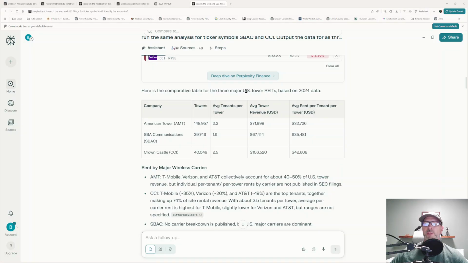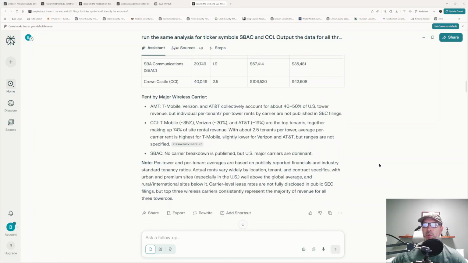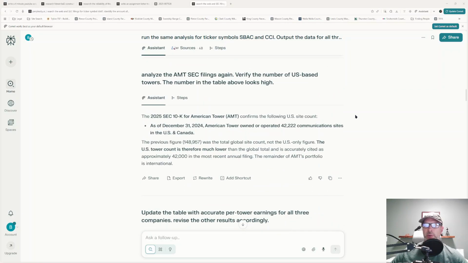Now, I was looking for the US market. It knew I was looking for the US market, but it's coming out with 148,000 towers by American Tower. Well, I kind of know that that's the number of global towers they own, not the number of US towers they own. It did try to break it down a little bit more by the wireless carriers, but it's not able to do so. So I abandoned that portion of the search and I said, well, check out the American Tower SEC filings and verify the US-based towers.